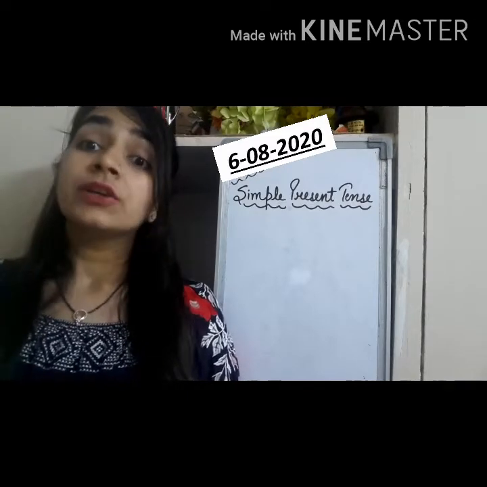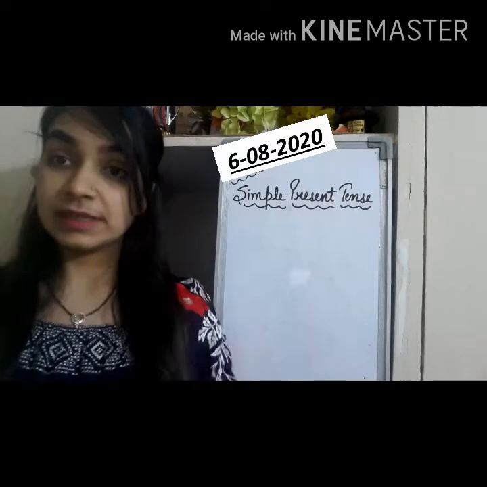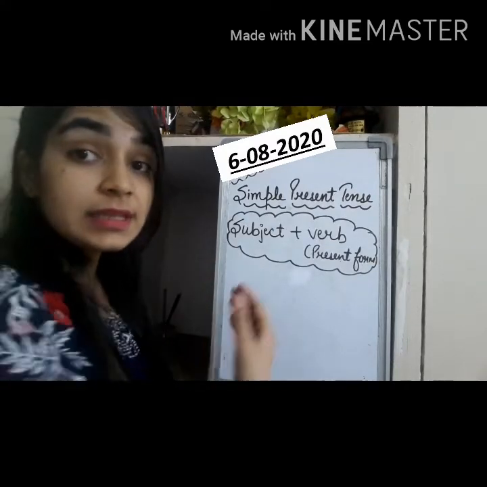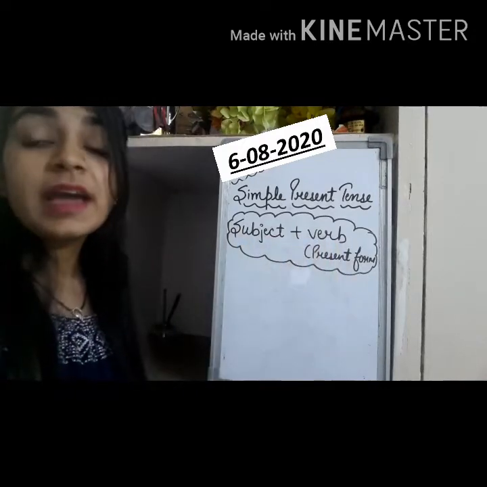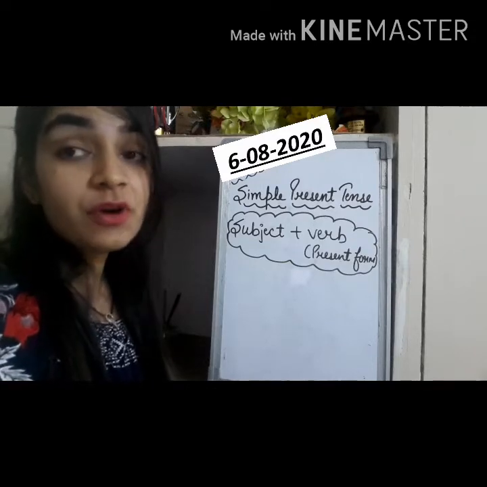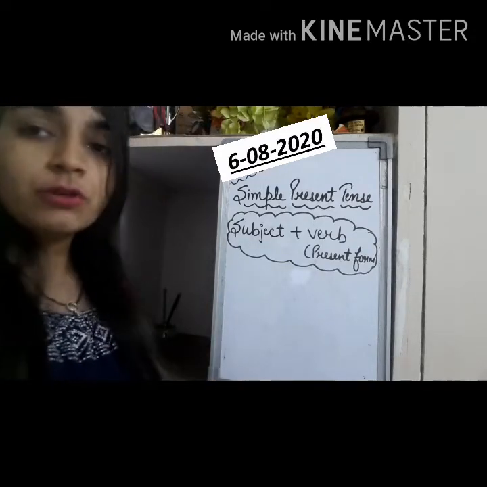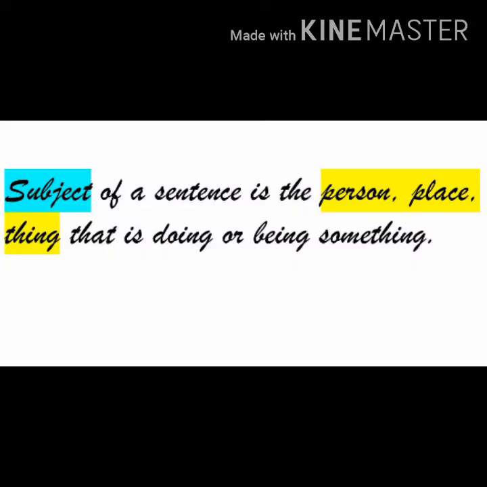Now we will see the rules of making sentences of simple present tense. So our basic rule of making a sentence with simple present tense is subject plus verb, and we use the present form of the verb, right? So now you will be thinking, what is a subject? The subject of a sentence is the person, place or thing that is doing or being something.